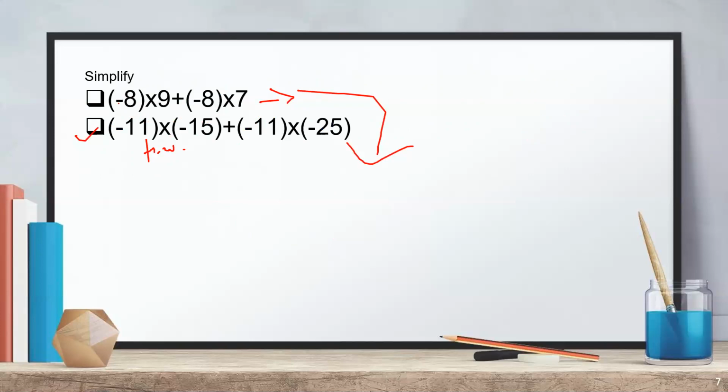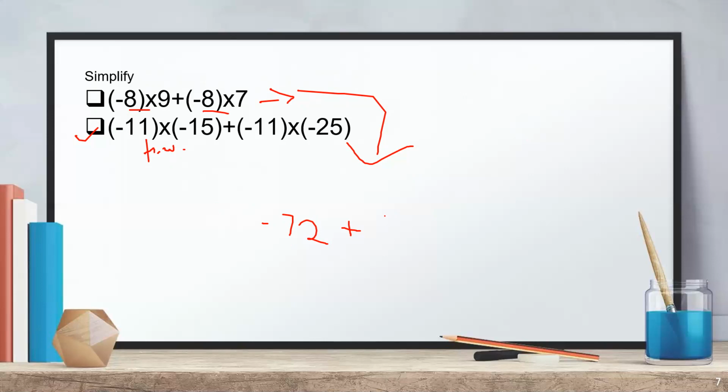Okay, so minus 8 into 9. Make the pairs. So first of all, minus 8 into 9. 8 9 is 72. Minus 72. And then plus minus 8 into 7, sorry. 8 7 8 will give 63, right?